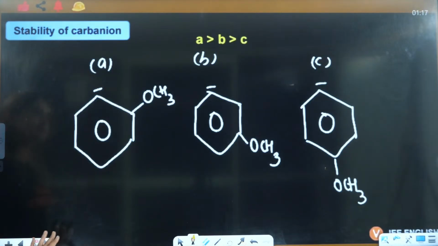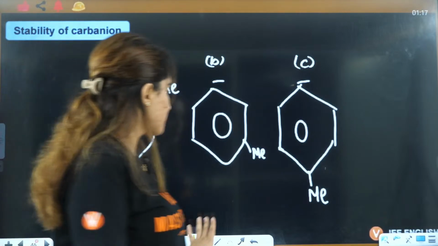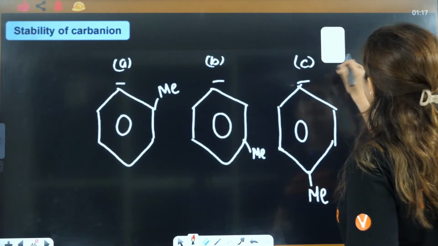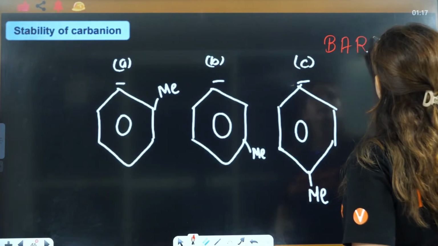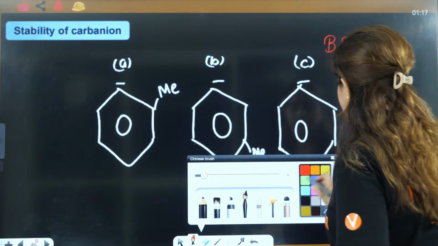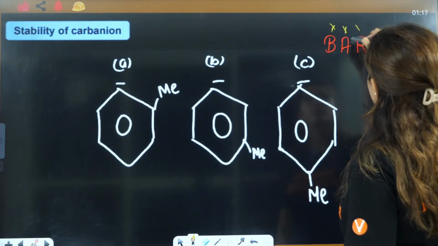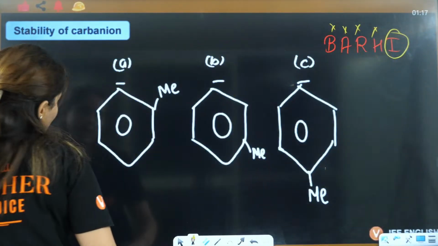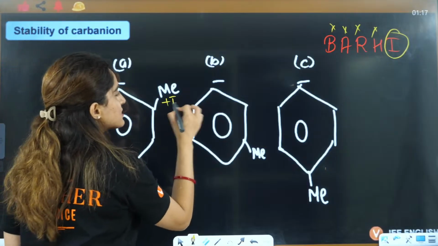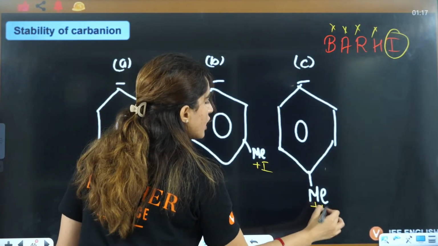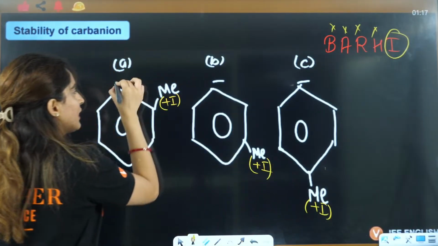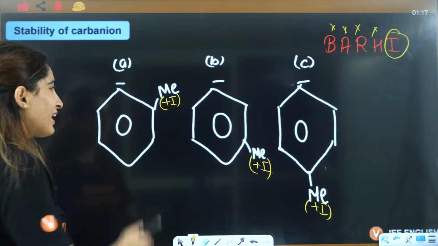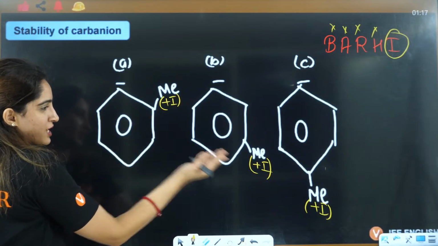Okay. Now what about this one? Here again, write BARHI, right? But in this case, back bonding, no aromaticity, no resonance, no hyperconjugation, no inductive effect, yes, right? Same as before, but this is showing plus I. Somebody is already under stress, negative. You're giving it more stress. They'll be like, get lost, please get lost. He is away from you.